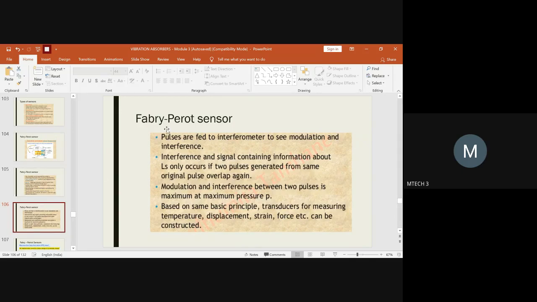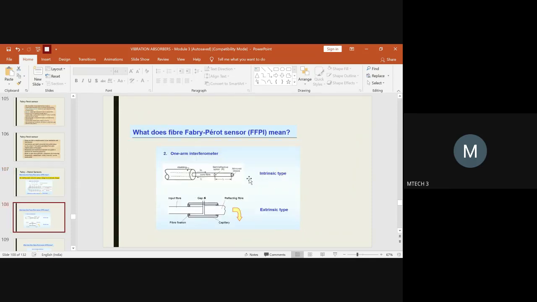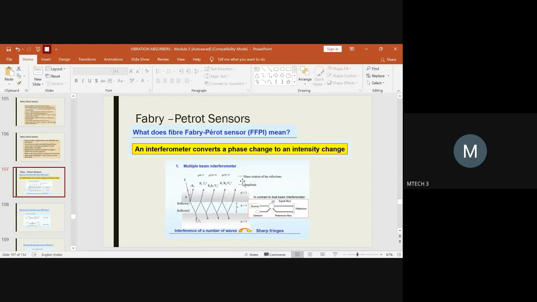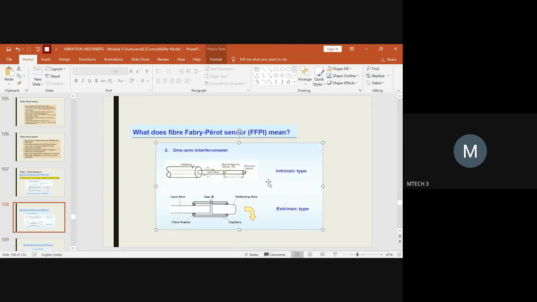So these are the different classifications of Fabry-Perot sensors which are available. You can go through it. The same thing, how it gets reflected, is explained over here. Okay, I will go back to the slide a little bit later. Here you can see the Fabry-Perot sensor, what I told you, for different applications like force measurement, strain, pressure, temperature, displacement. It could be of either of the two types: one is the intrinsic type and the other one is the extrinsic type.